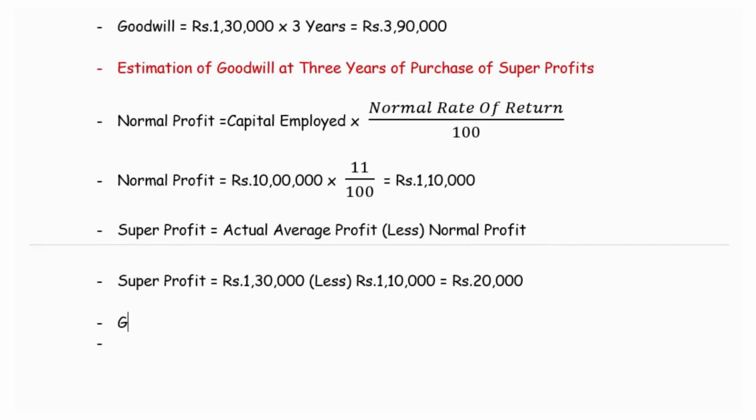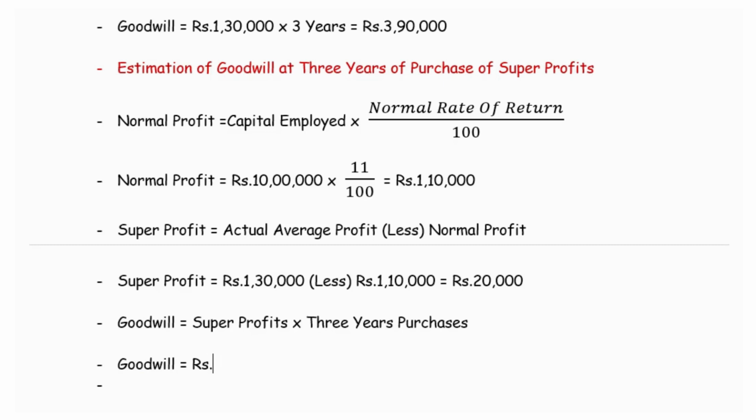Now we are asked to estimate the goodwill based on the 3 years purchase of super profit. So goodwill equal to super profits into 3 years purchases. That is goodwill equal to super profit is 20,000 into 3 years purchase, which is rupees 60,000.